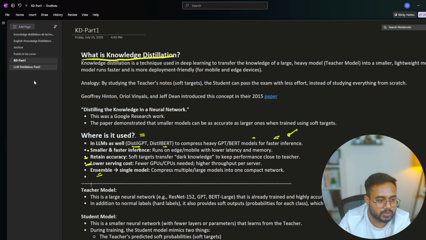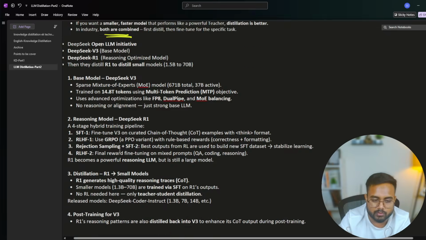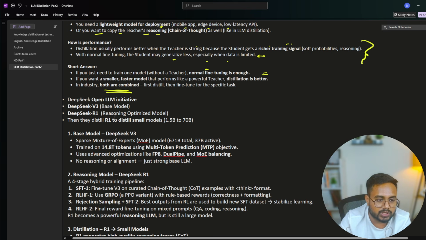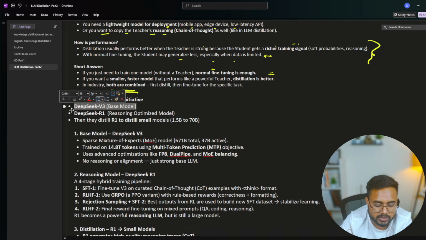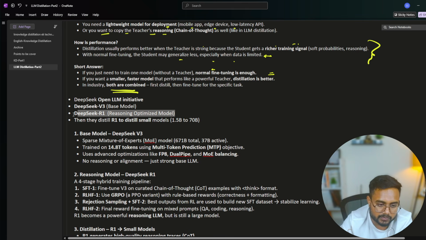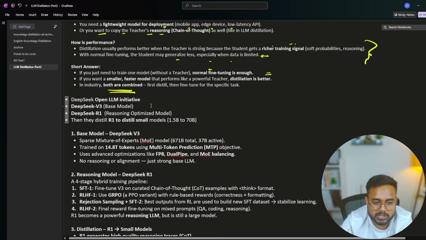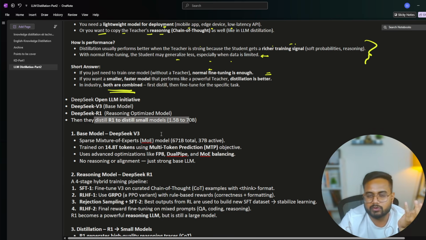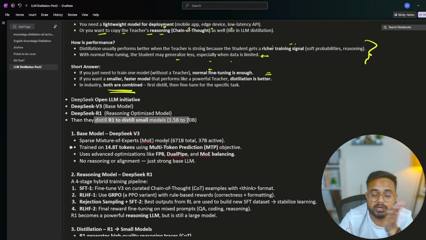Now coming to the next part. Here, guys, I kept a few more points. If we're talking about DeepSeek, guys, DeepSeek is an open LLM initiative. DeepSeek had a base model called DeepSeek V3, and then further they trained DeepSeek R1. Now we are talking about DeepSeek R1. From DeepSeek R1, they have distilled so many models, guys. Here you can see they distill R1 into small models. So many models you will find from this DeepSeek R1, where they have distilled the knowledge from DeepSeek R1 into different other models.